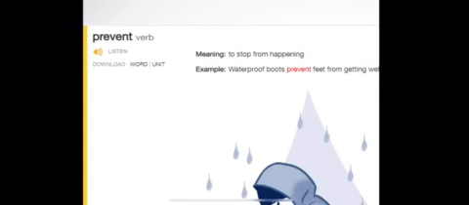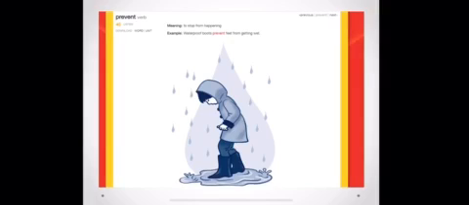We took another form of the word prevent, but it was a noun. The word prevention, if you remember. Do you remember? Okay, let's look at the example.